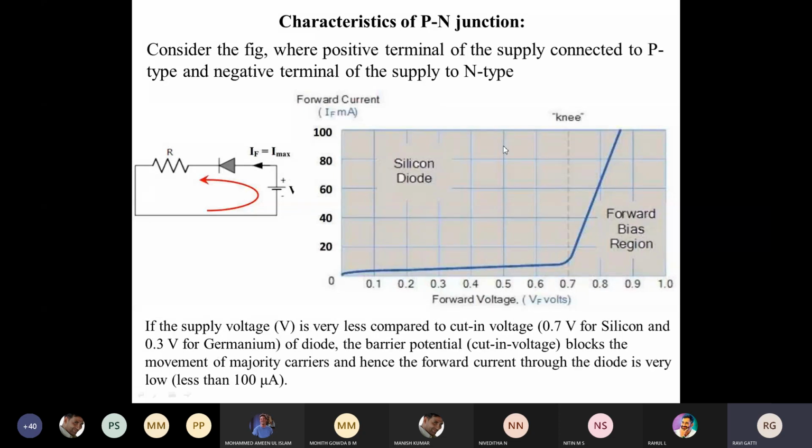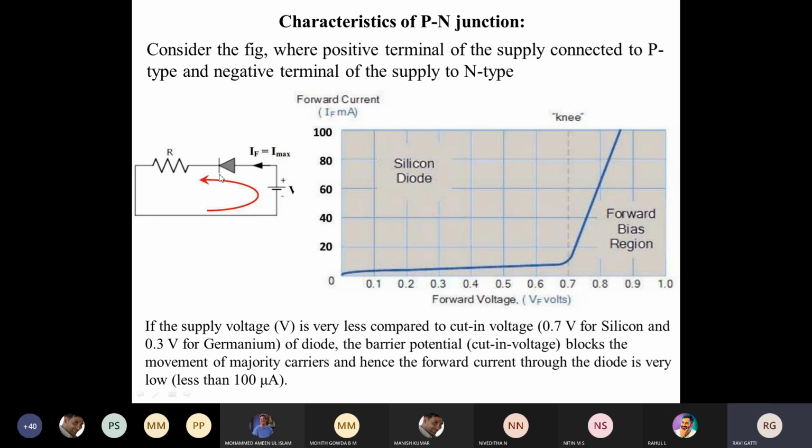Now you can see this graph carefully. The x-axis has the forward bias voltage. VF means forward voltage. That is the input you are applying from the battery. And the vertical axis is the current, or we call it the forward current.